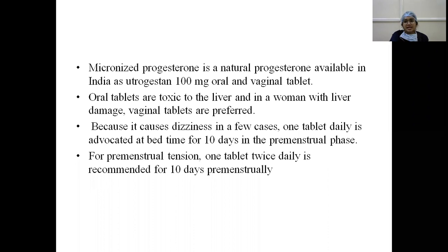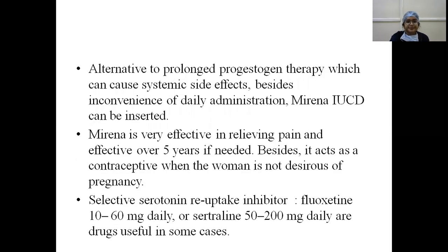Micronized progesterone is a natural progesterone available in India. Its trade name is Utrogestan 100 milligram oral and vaginal tablet. Micronized progesterone oral tablets can be toxic to the liver, and in women with liver damage, vaginal tablets are preferred. Because it causes dizziness in few cases, one tablet daily is advocated at bedtime for 10 days in the premenstrual phase. For premenstrual tension syndrome also, one tablet twice daily is recommended for 10 days premenstrually.